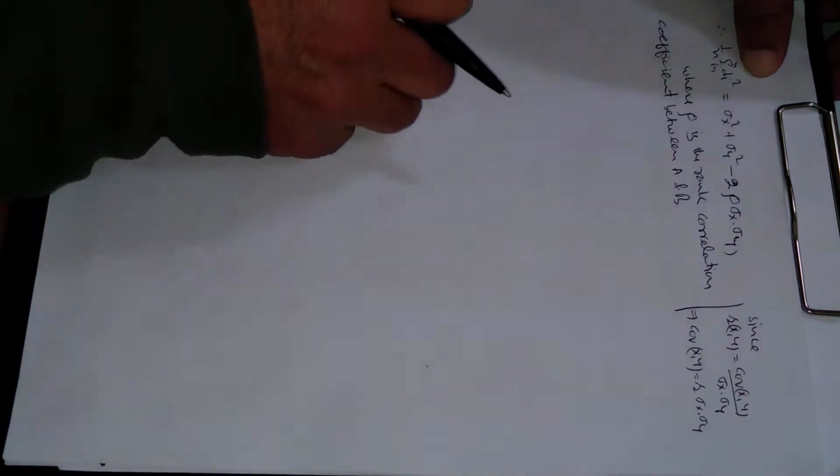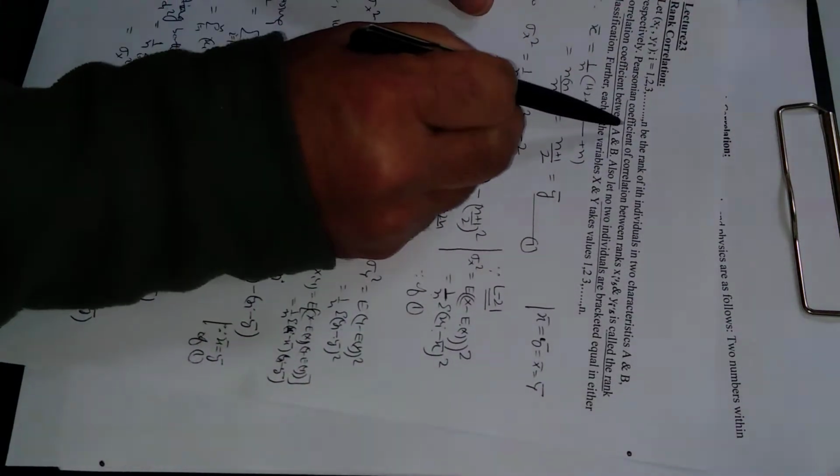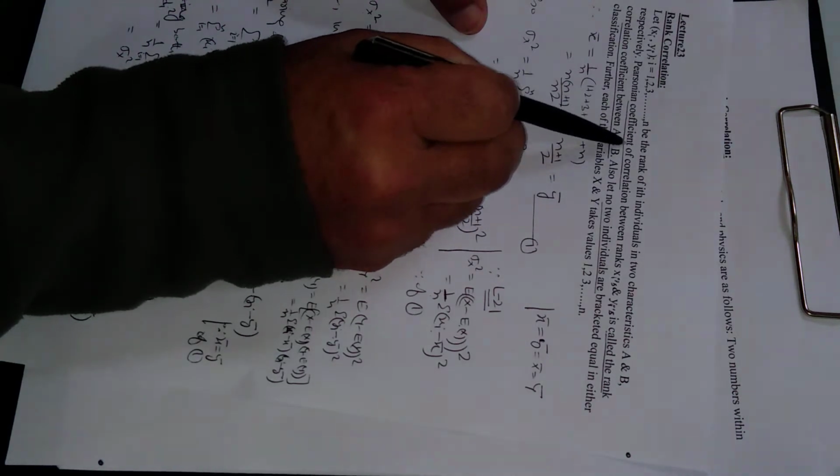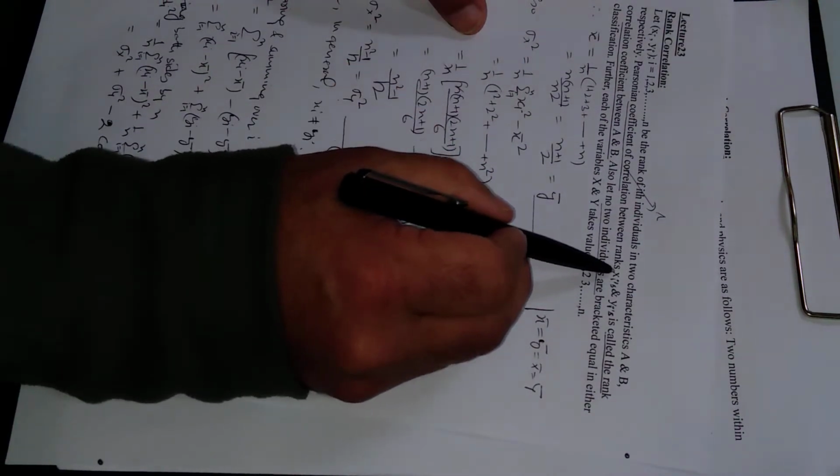where rho is the rank correlation coefficient between A and B. As we know, the Pearson coefficient of correlation means R between ranks, and this is called the rank correlation coefficient.